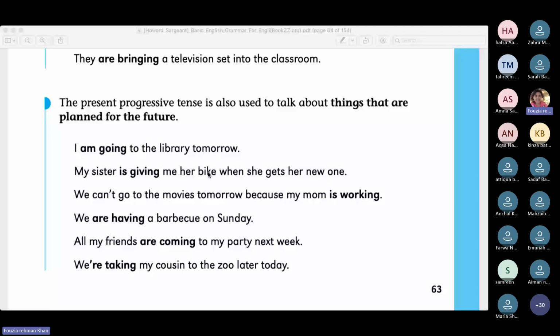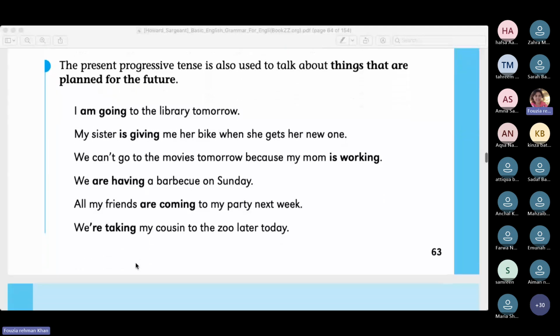We can't go to the movies tomorrow because my mom is working. See, "my mom is working" is present progressive, right? But since we are talking about tomorrow, this happening becomes part of tomorrow. We can't go to the movies tomorrow. We are having a barbecue on Sunday. Okay. All my friends are coming to my party next week.